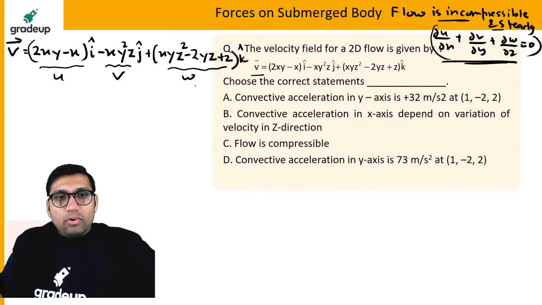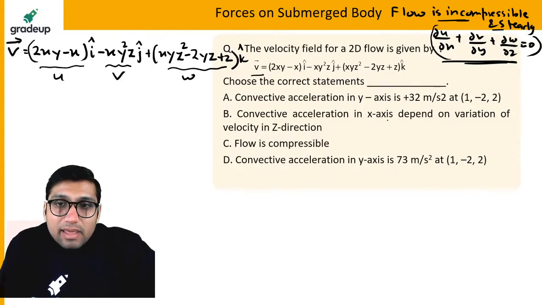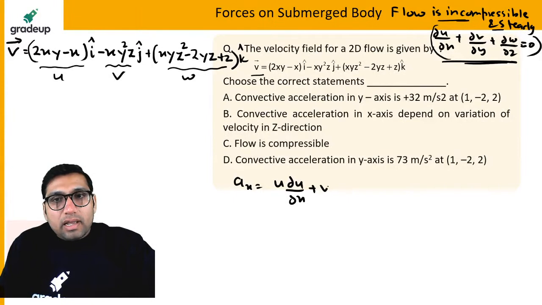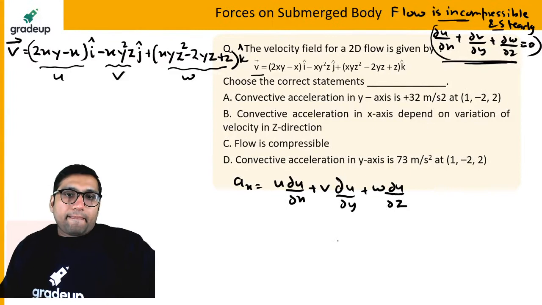U is given, V is given, W is given. You can find this thing very easily. So you can find the value for this option C. Option C can be easily checked. Convective acceleration in the x-axis depends on the variation of velocity in the z direction. You have to find the convective acceleration in the x direction. This will be u times del u by del x plus v times del u by del y plus w times del u by del z.